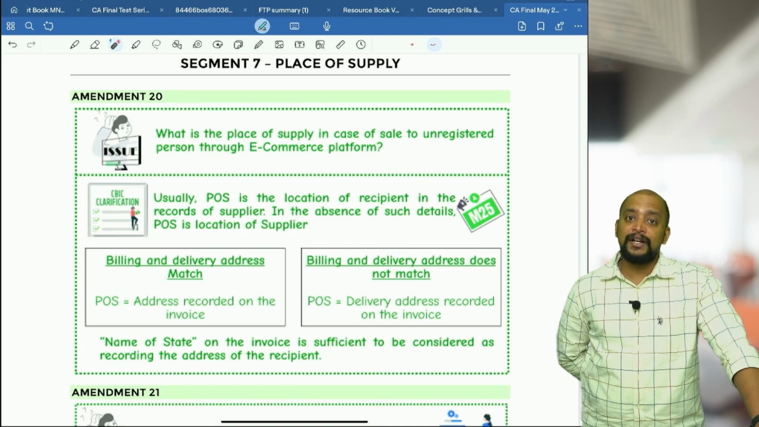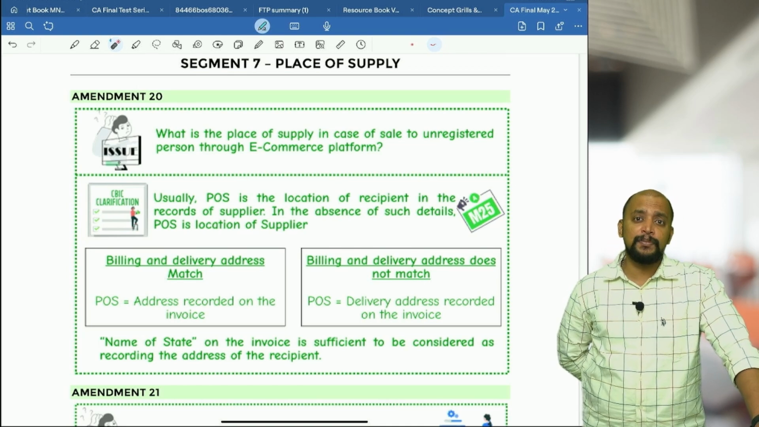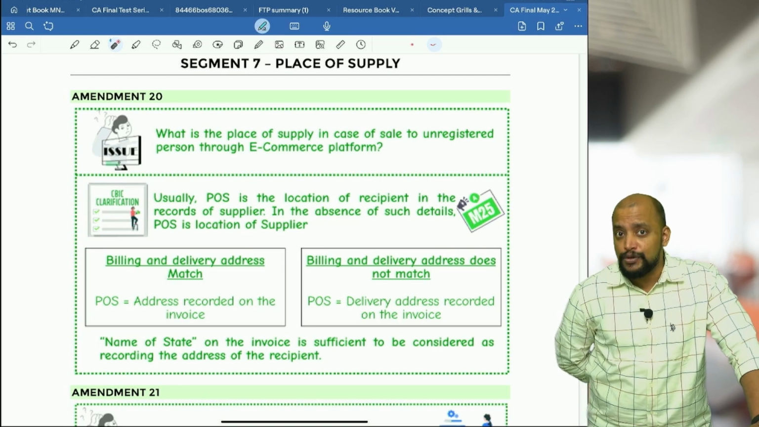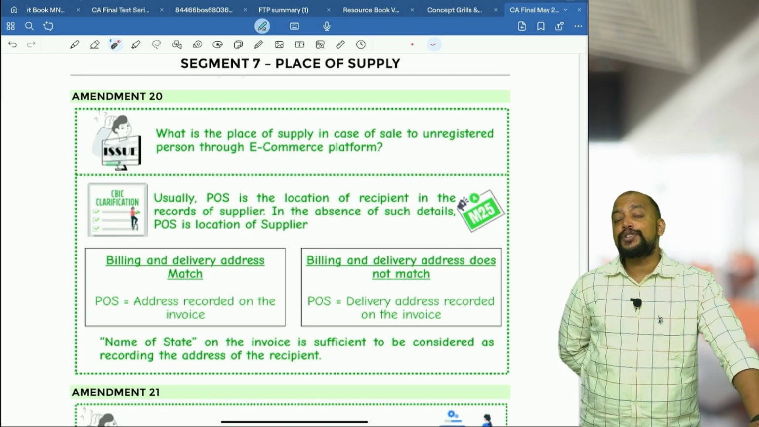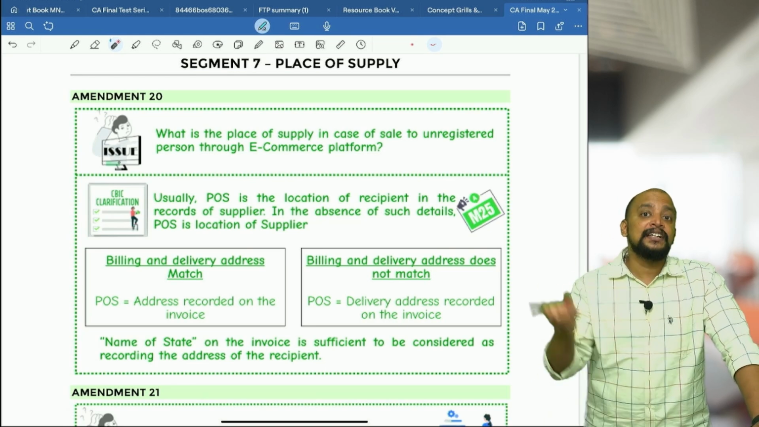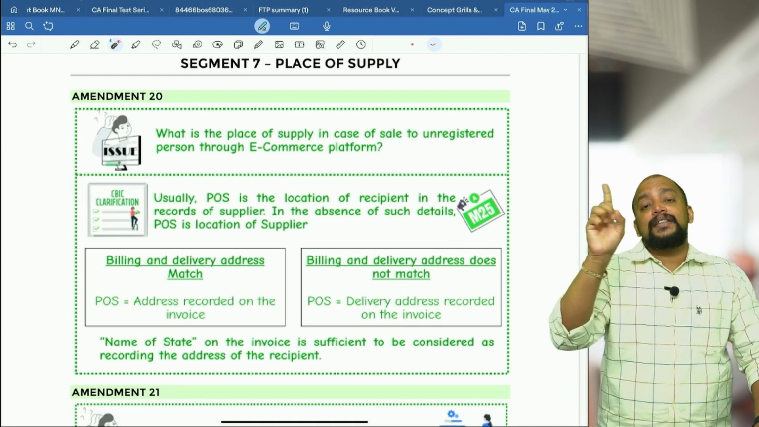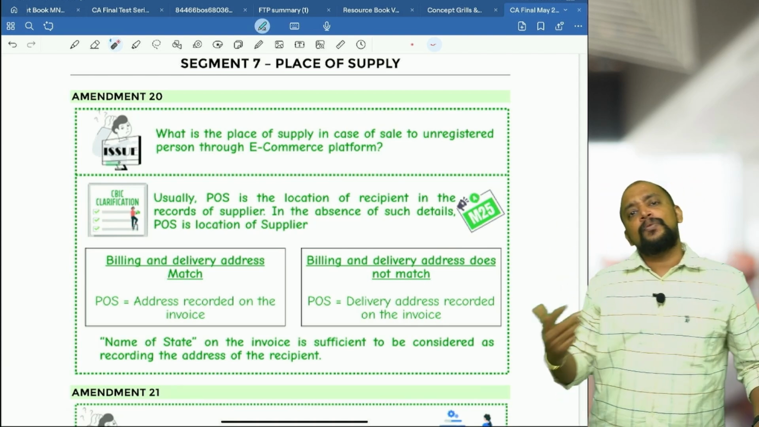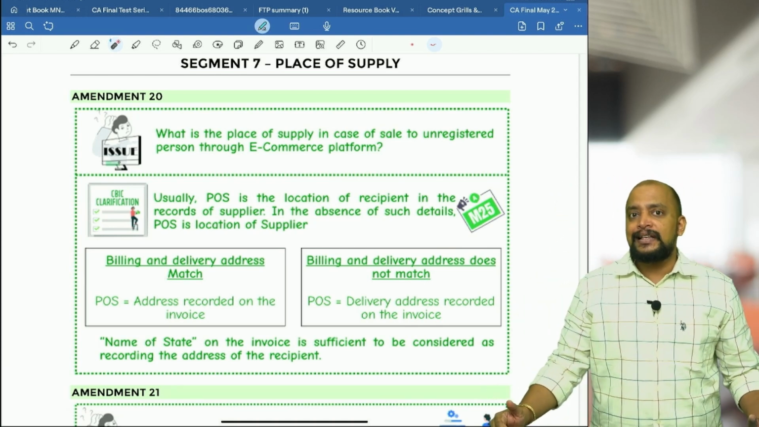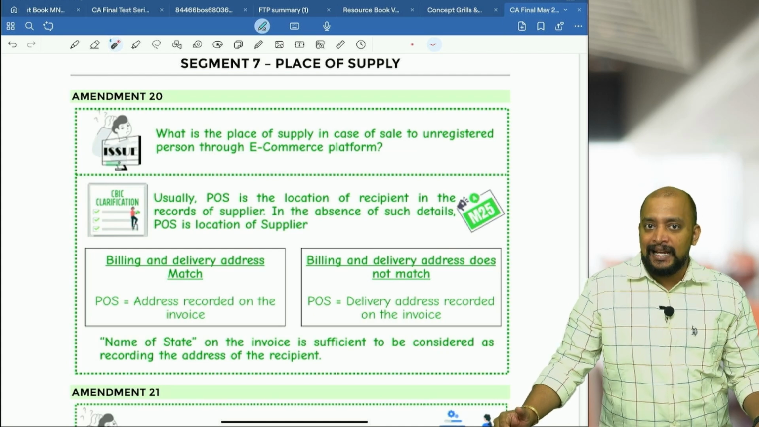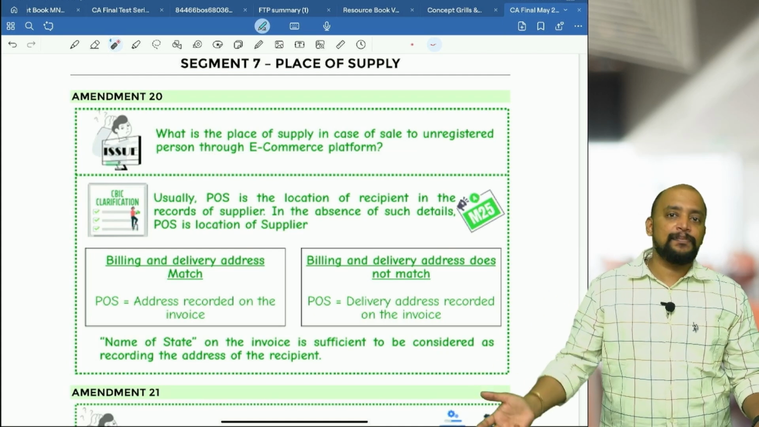Basically here, whenever we are making sale of goods through an e-commerce platform, there will be two addresses. One will be the delivery address, another will be the billing address. So it is not a bill to ship to transaction, because in a bill to ship to transaction there will be two parties, but here it is the same person, but that person has different addresses. Then what should be taken in this case? In this case, they are telling you to take the delivery address only as the place of supply.